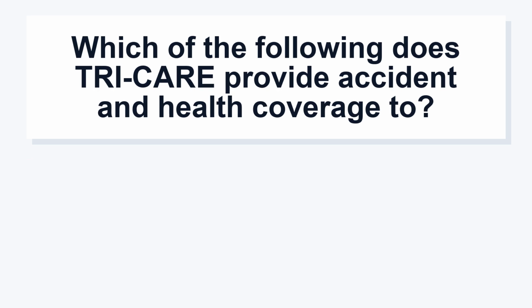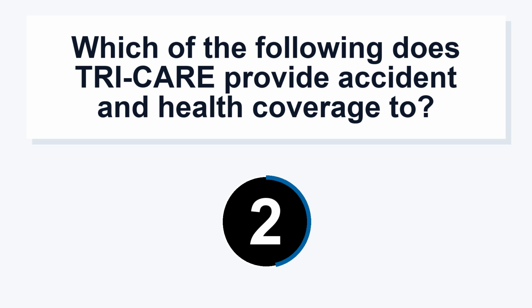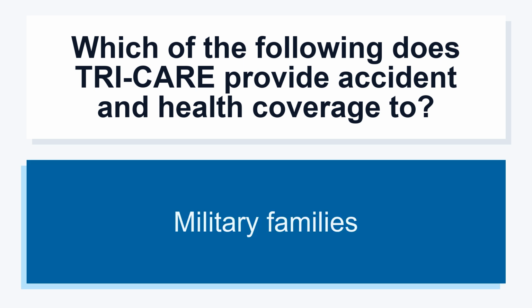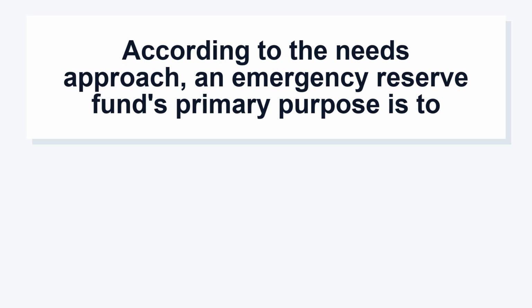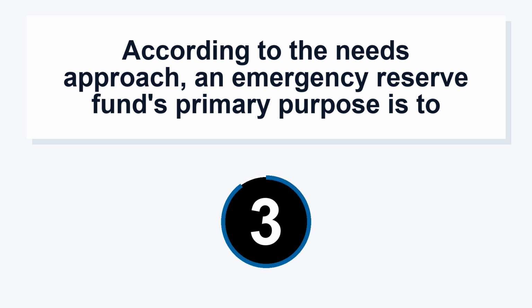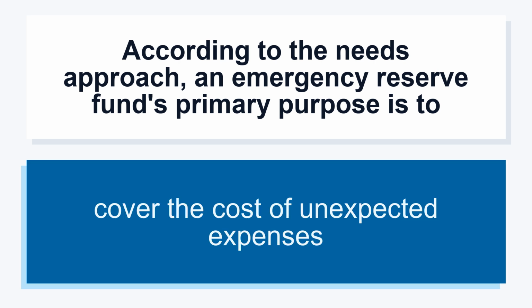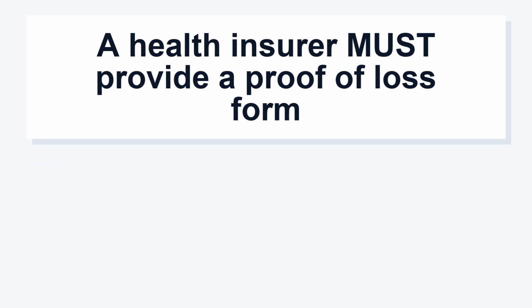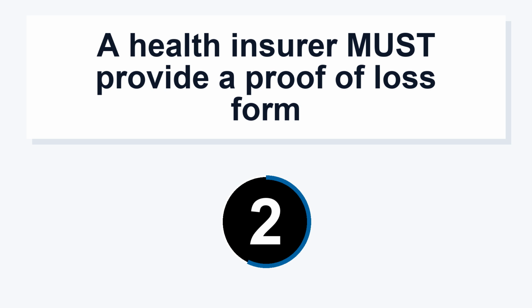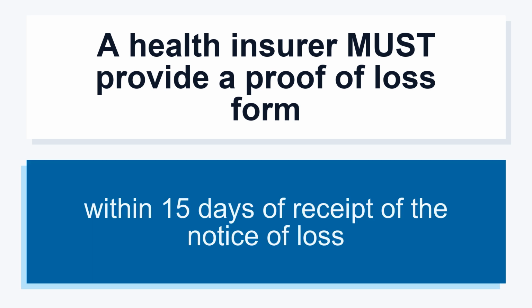Which of the following does TRICARE provide accident and health coverage to? Military families. According to the needs approach, an emergency reserve fund's primary purpose is to cover the cost of unexpected expenses. A health insurer must provide a proof of loss form within 15 days of receipt of the notice of loss.